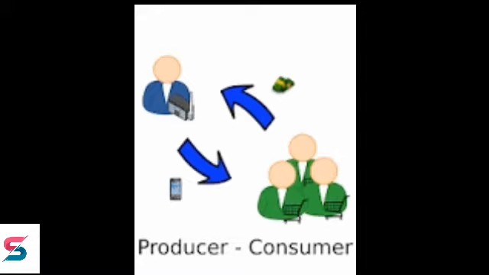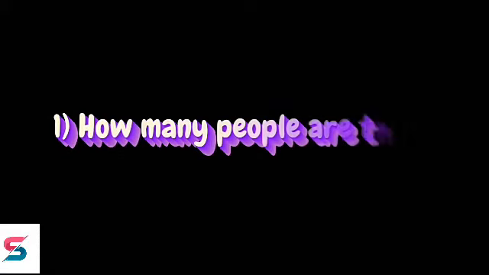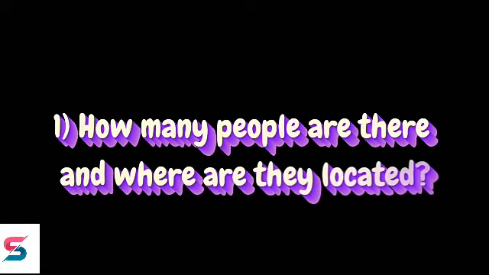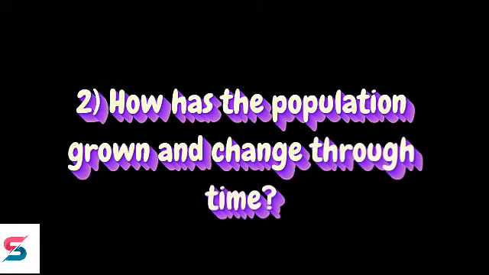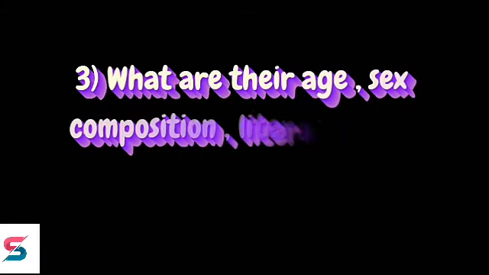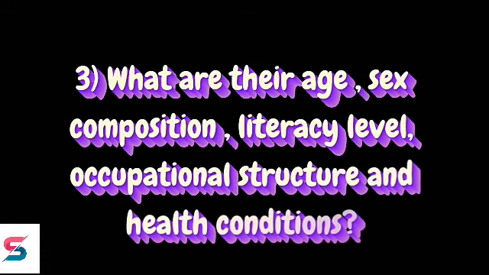Now to distribute Earth's resources, we have to ask three main questions. How many people are there and where are they located? The second question is, how has the population grown and changed through time? And the last one is, what are their age, sex composition, literacy level, occupational structure and health conditions?